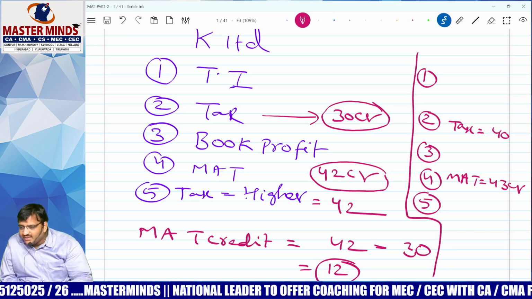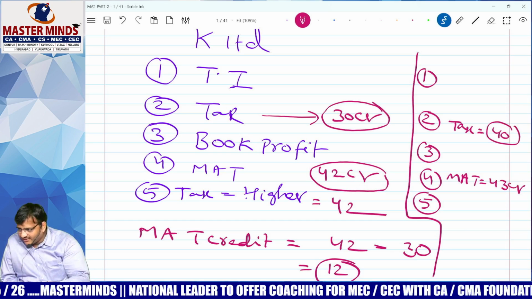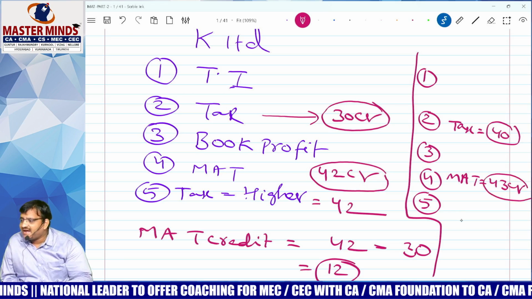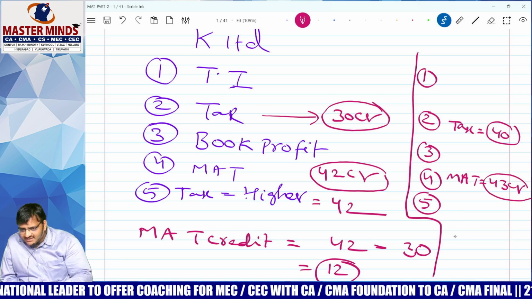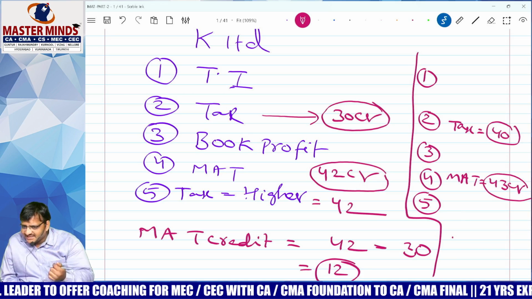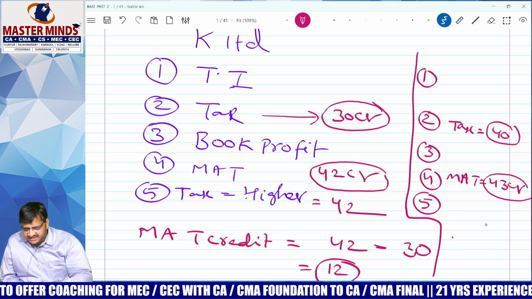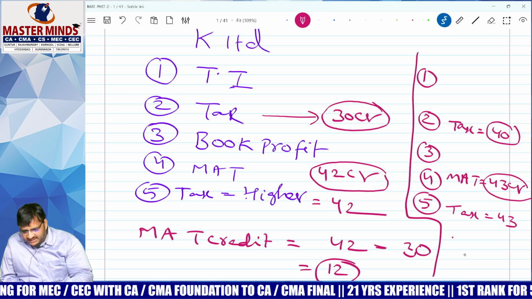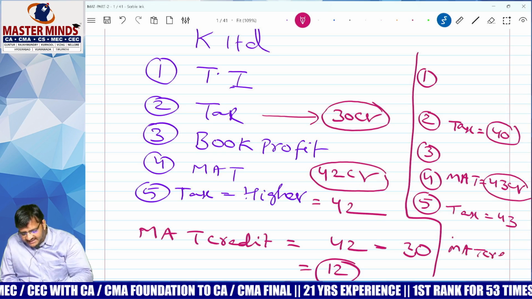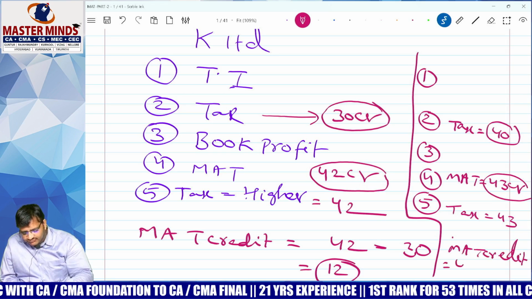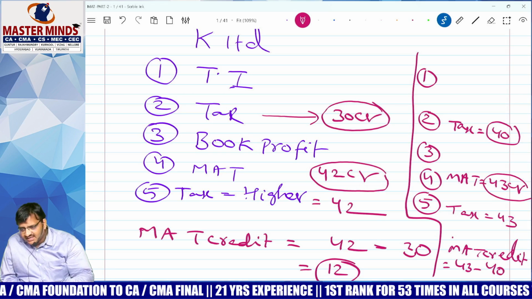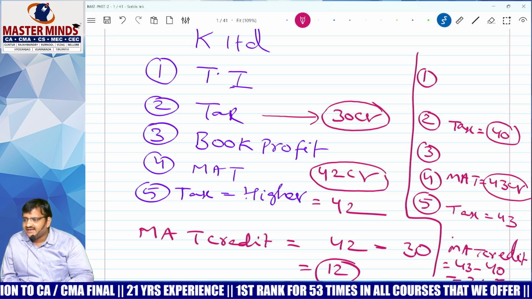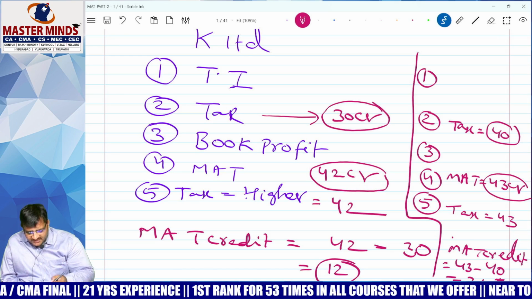Bad news. Why bad news? You decided to pay 40, but they are asking you to pay 43 crore. When you are supposed to pay MAT, that is beyond your expectations. Then don't worry, you have to pay the higher only, which in this example is 43 crore. But even though you paid higher, you will get MAT credit. MAT credit formula: 43 minus 40, that is, MAT minus normal tax. How much? 3. That is the MAT credit.